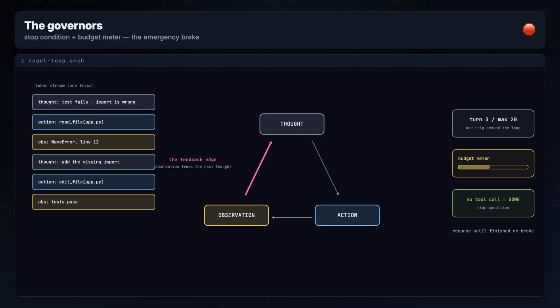And on the right, the governors. The stop condition: Klein ends when the model calls attempt completion. Codex ends when the model emits a final message with no more tool calls. The budget meter counts down in turns and dollars. When the meter hits 0, the loop stops whether the model likes it or not.